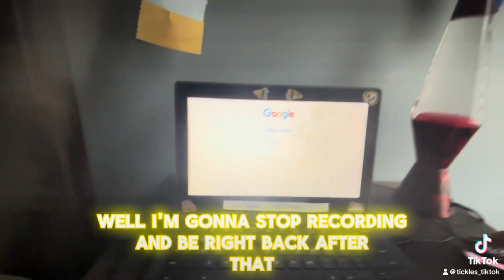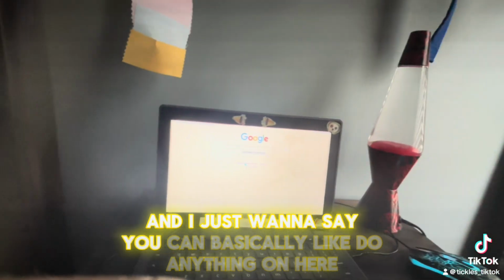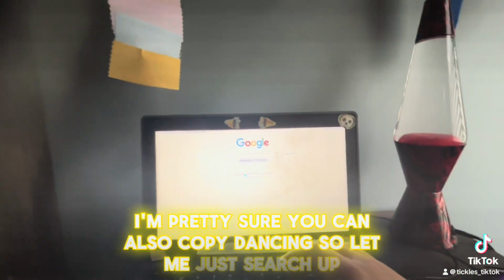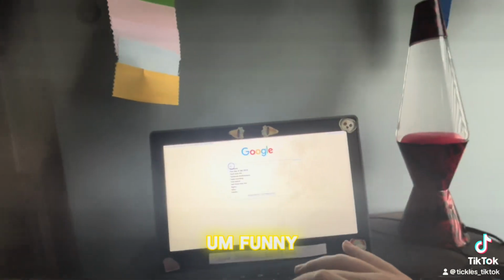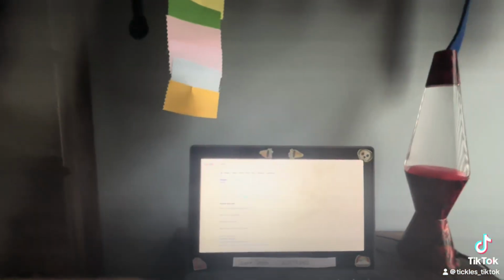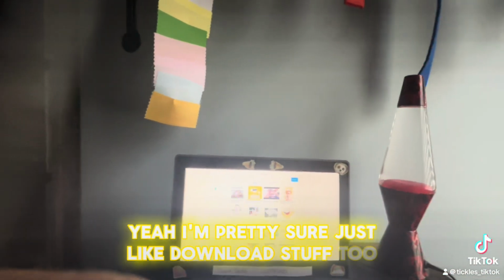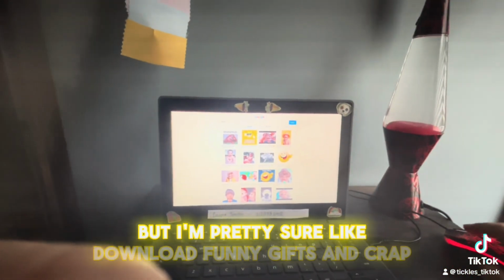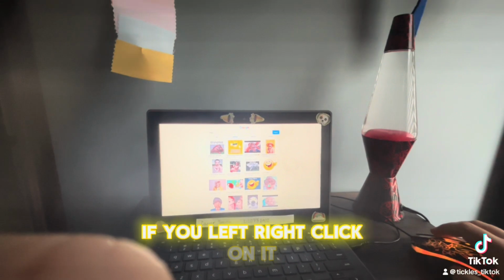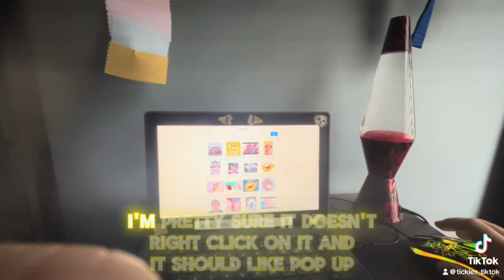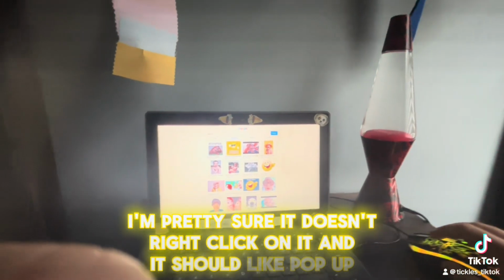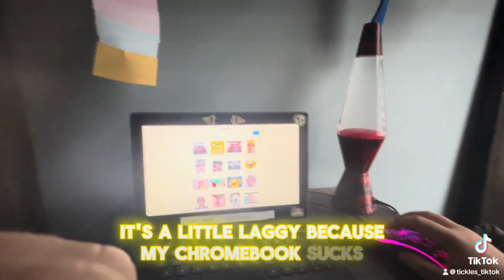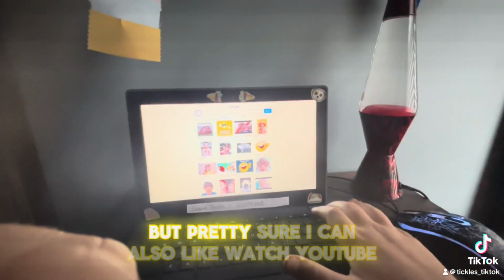After that, I'm back, and I was gonna say you can basically do anything on here. I'm pretty sure you can also copy things, so let me just search up funny. Okay, yeah, I'm pretty sure you can download stuff too. It always looks like the old Google, but I'm pretty sure you can download funny gifs. If you right click on it, it should pop up. It's a little laggy because my Chromebook sucks.